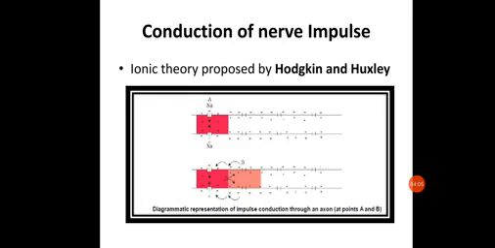So the sodium ions are pumped out of the cell and the potassium ions are pumped into the cell until the original resting state of ionic concentration is achieved. Up to what? Up to the original state of ionic concentration, the resting ionic concentration, is achieved. Thus, this makes the membrane negative again inside and positive on outside, which was similar to the resting potential, and this is called repolarization. It means it has restored that polarization.